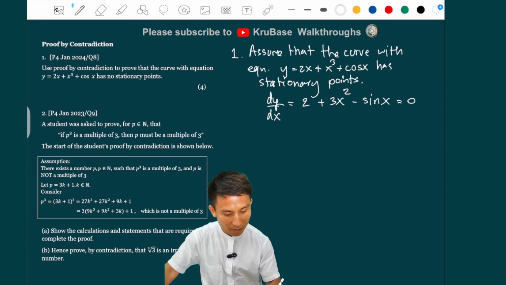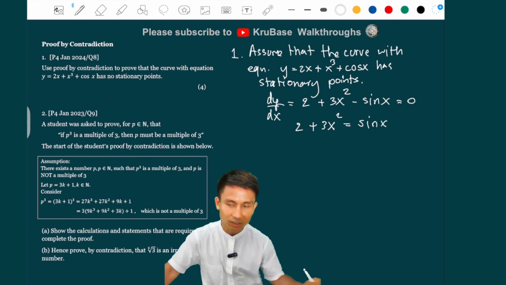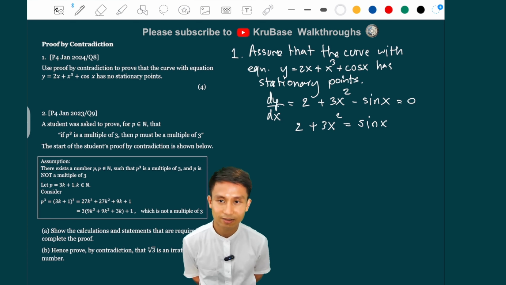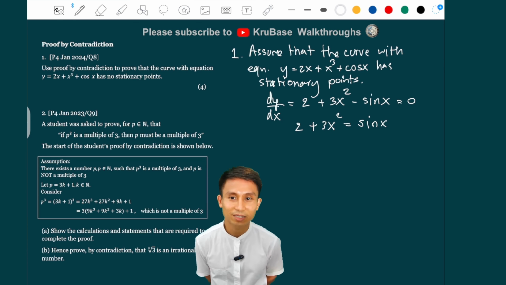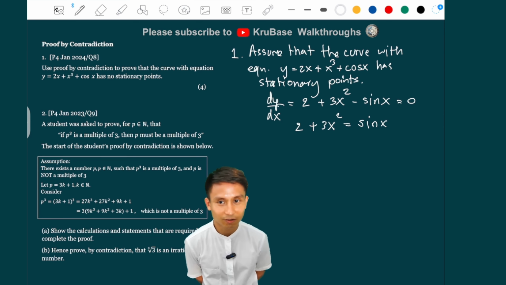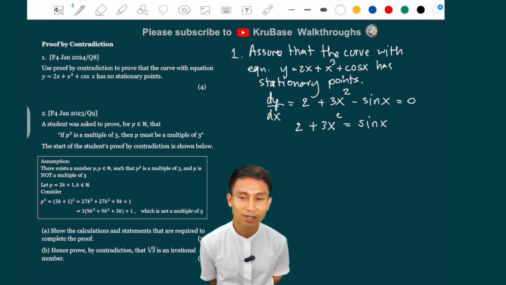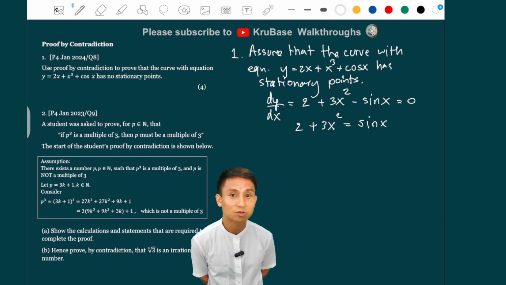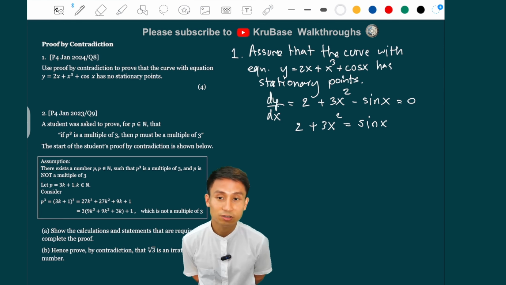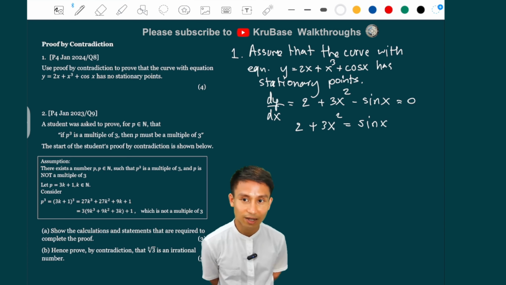So we need to solve this one, and we need to act like we're trying to solve it. Now this one is tricky actually because there is no way you can solve it by hand. I mean, it's hard to solve it by hand, at least. It's not in the level of your syllabus here. So we can try to use some logic here, i.e. we can consider the ranges of the left-hand side and the right-hand side.